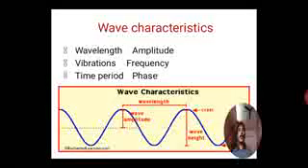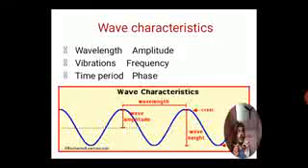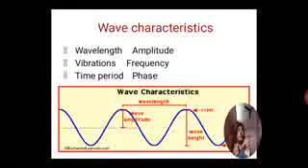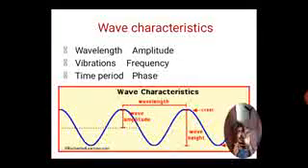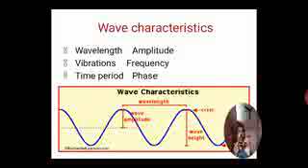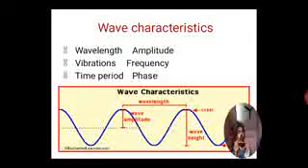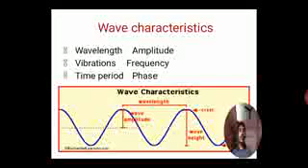What is a vibration? It is nothing but the displacement of the particle from the mean position to the extreme up position, again to the mean position, then from the mean position to the extreme down position, and again to the mean position. This is what is called a vibration, and it is repeated and periodic, and that gives you the wave motion.